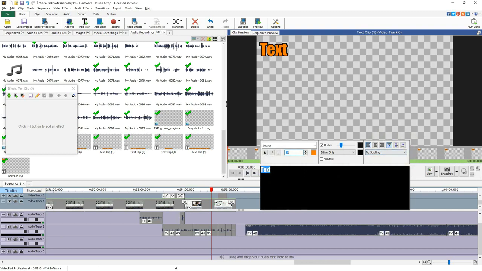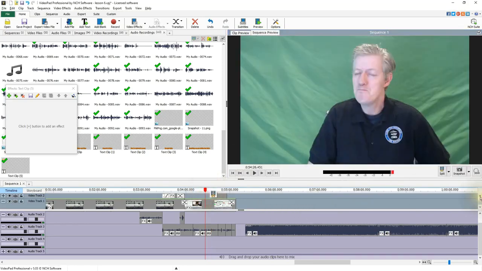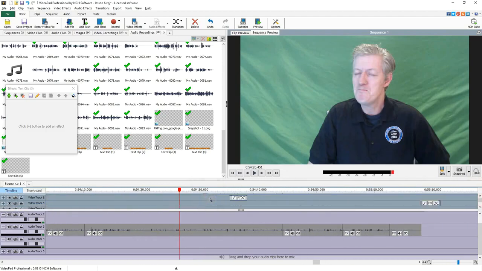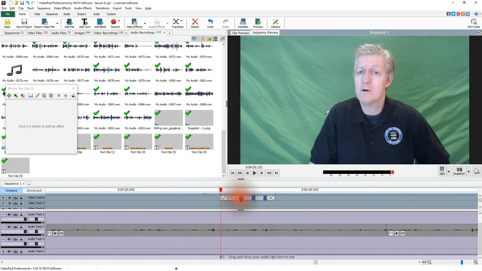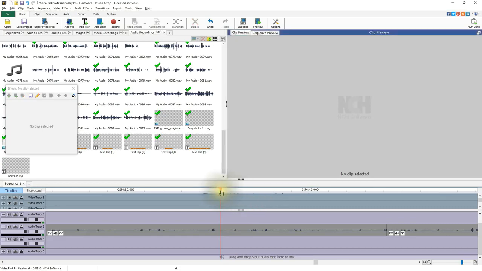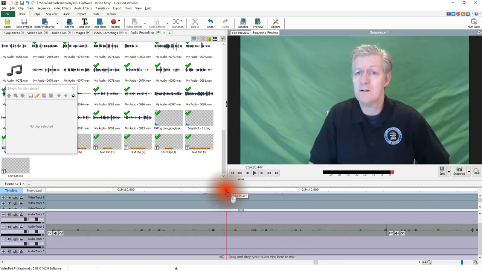And if I don't want that, I can go over here, and I'm looking down here now, and I need to find it, and usually there it is. I believe it's that one that's dark. And what I'll do is I'll click it, and then I'll hit delete, and that little bit of text goes away. So that's how I do that.